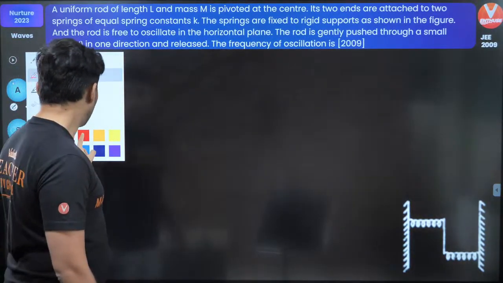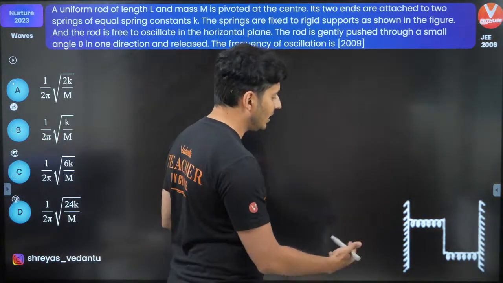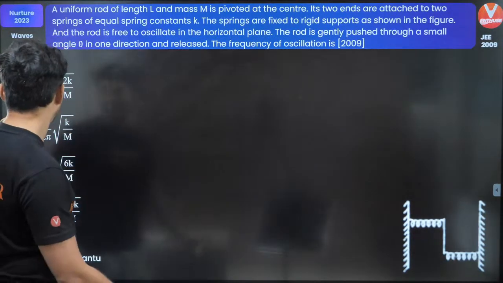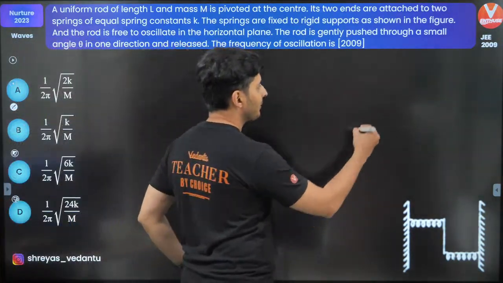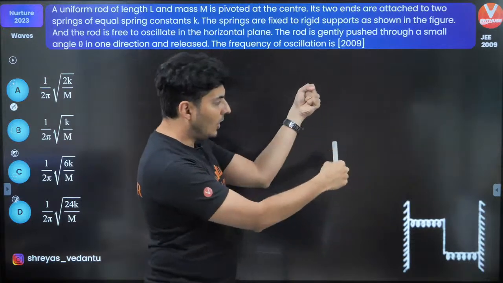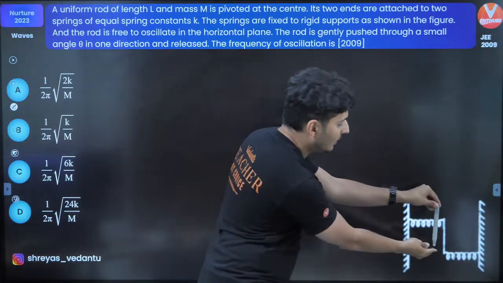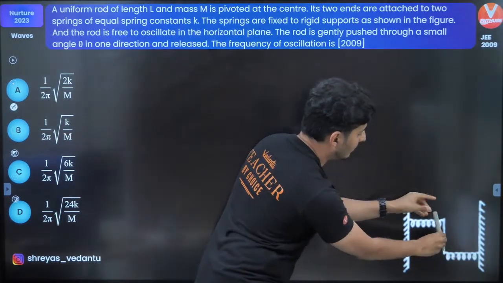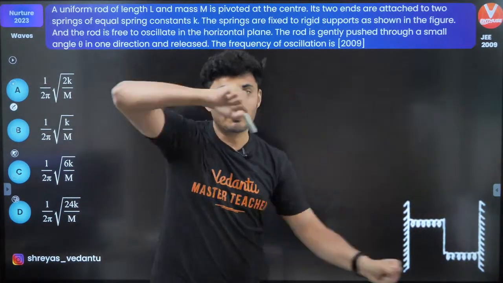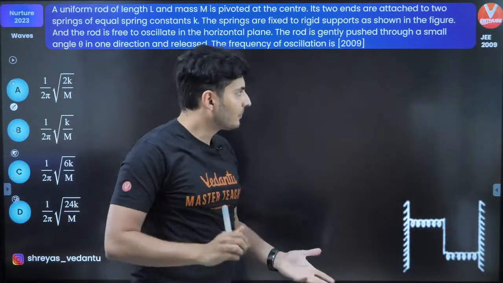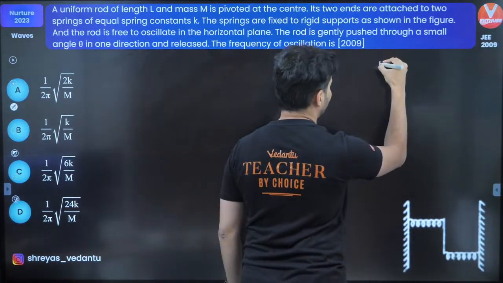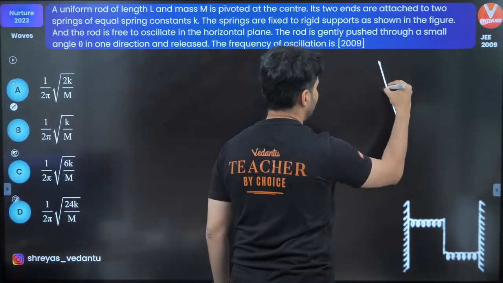Okay, so let's see what is happening. I wouldn't want to use that diagram. Let me draw a fresh diagram. Let's say that the rod, if I tilt it, it will push that spring, and it will also push this spring. It will end up compressing both the springs. So let's say I tilt it this way.